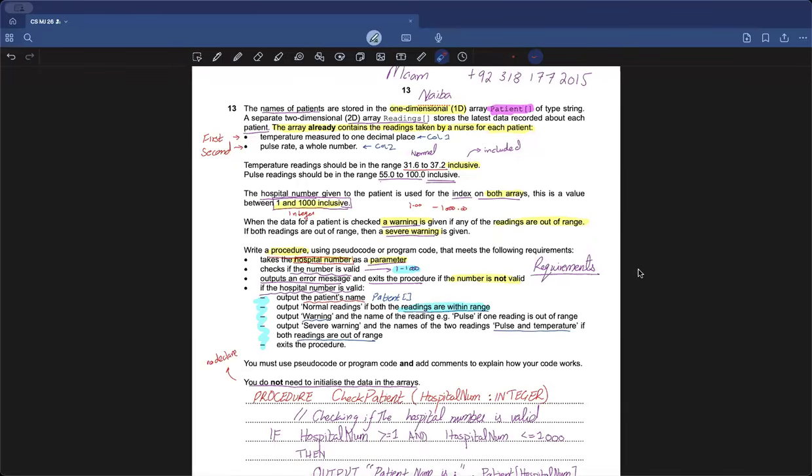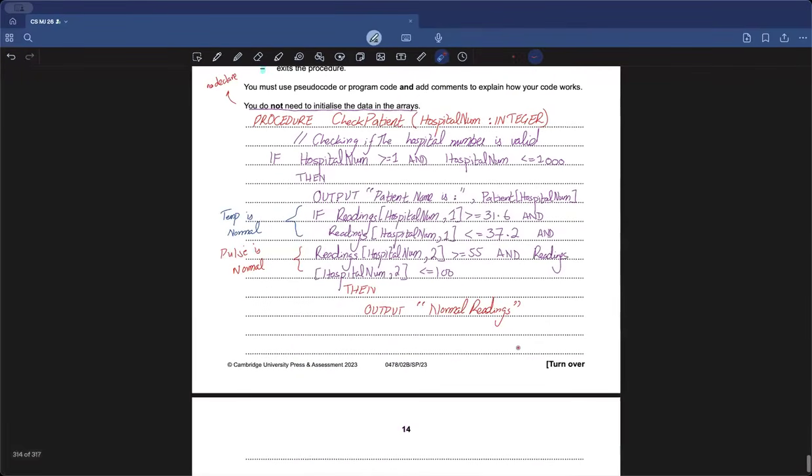Right. Sir, why did you use AND for the if statement? Because I remember we use it for boolean only. No, you use an AND statement whenever you have a condition where this should be true and at the same time this should be true. So we are saying that the temperature should be greater than 31.6 and the temperature should be less than 37.2. This means temperature is normal, and your pulse is greater than 55 and your pulse is less than 100. So all the four values are within the perfect range.